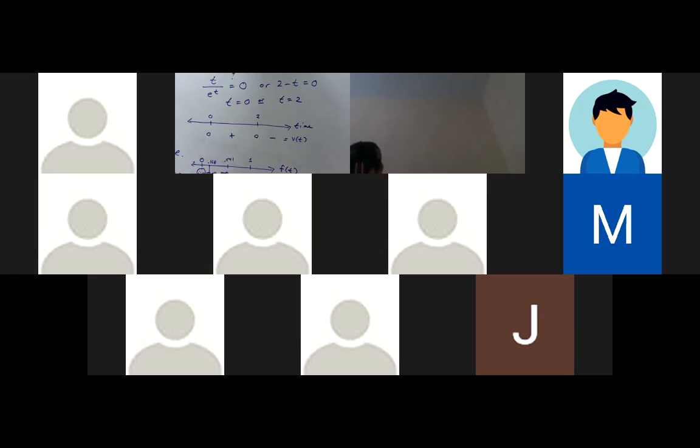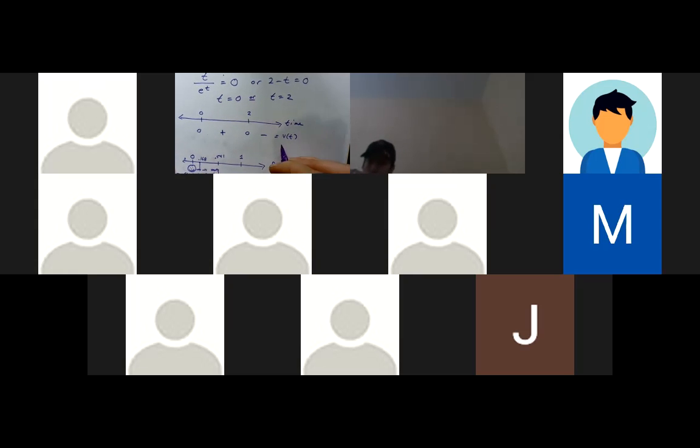So when I look at acceleration, we're looking at this from 0 to, it doesn't say actually, when is the particle? I'm going to assume from 0 to 5, just to have an idea of it. I already have velocity here, right underneath it, I'm going to look at acceleration. I'm going to add 1 to this, and I might be adding some other things. So the first thing I need to do is find, when is acceleration 0?